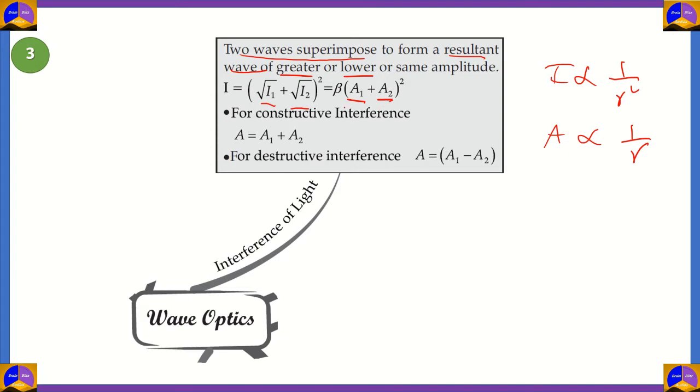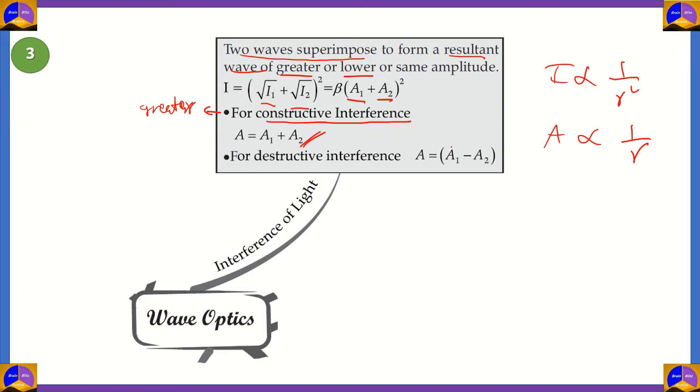Now in interference, you can have either greater values or lesser values. The phenomenon in which you get greater intensity and greater amplitude is what we call constructive interference. These two waves combine together and form a resultant wave which is greater than the two waves. So for constructive interference, we get more intensity. In this case, the total amplitude is the sum of the amplitudes of both waves.